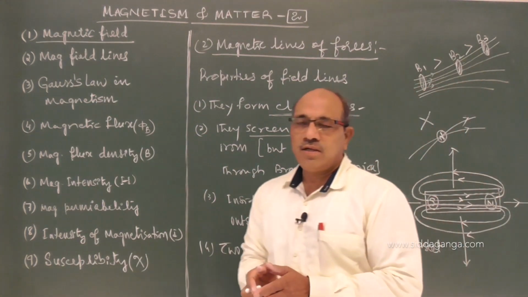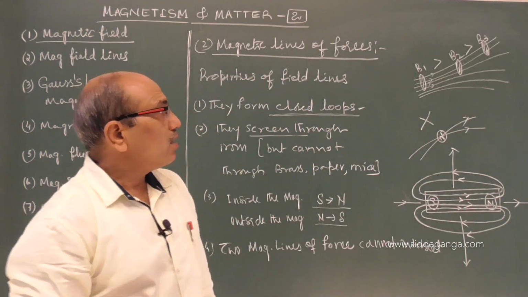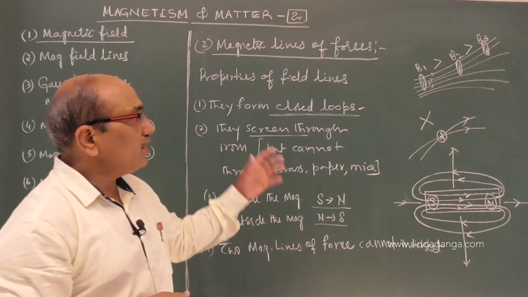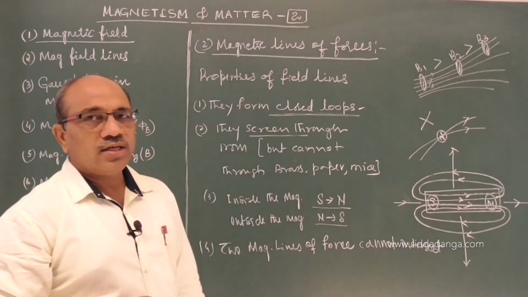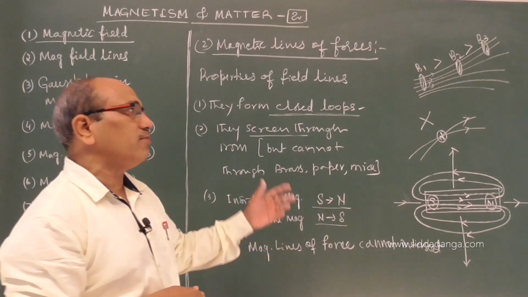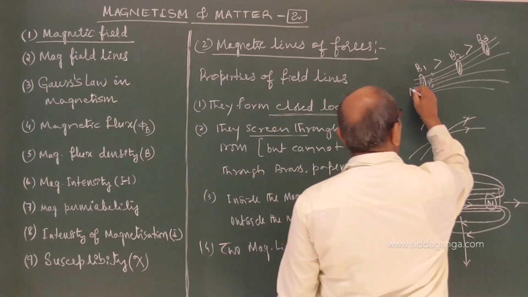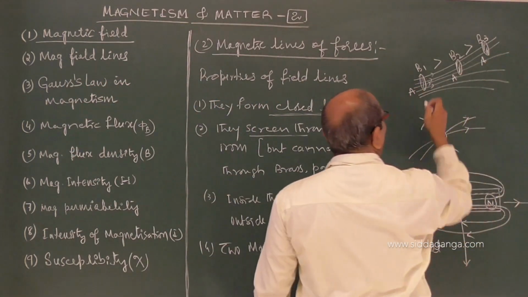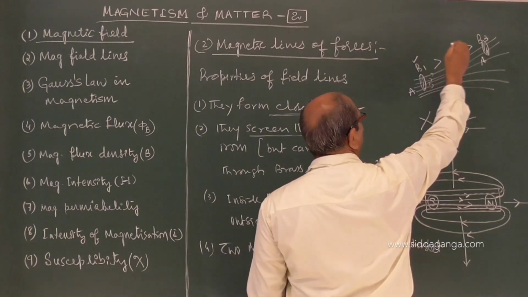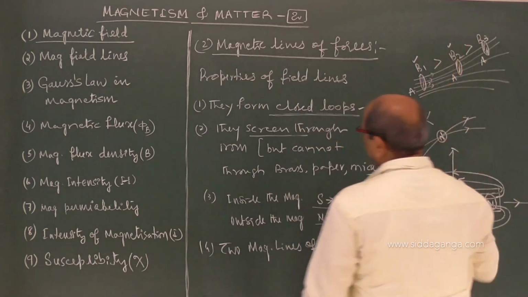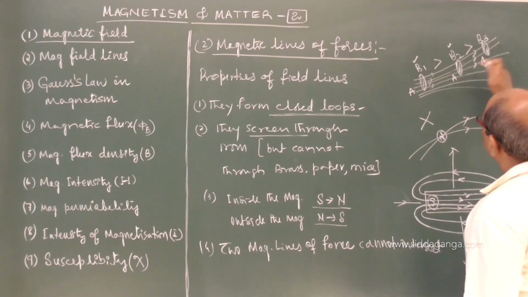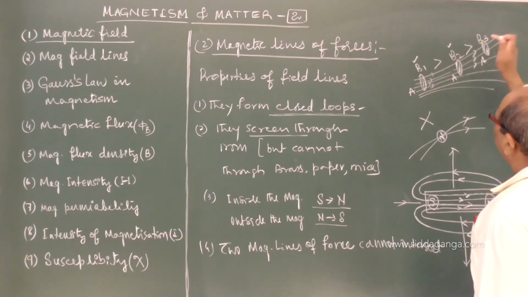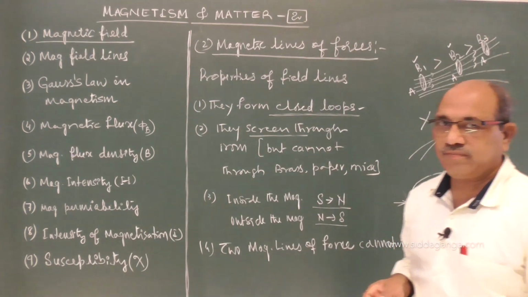In a given area, the more field lines are crossing, the higher the strength of the field. The strength of the field is large if more field lines are crossing through a given area. So, the given area is the same, but we see more field lines passing through B1 compared to B2, therefore B1 is stronger than B2. Even between B2 and B3, the area is the same, but B3 has fewer lines compared to B2, therefore B2 is stronger than B3.